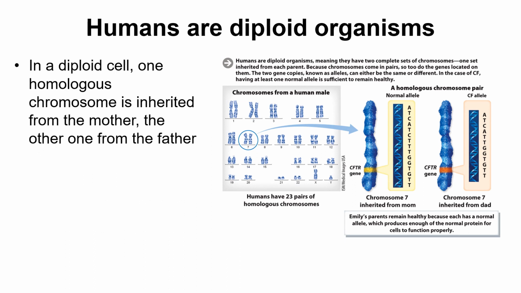In a diploid cell, one homologous chromosome is inherited from the mother, and the other one is from the father. So we are a perfect combination between our mom and our dad. We are not identical. We are a perfect combination between mom and dad.